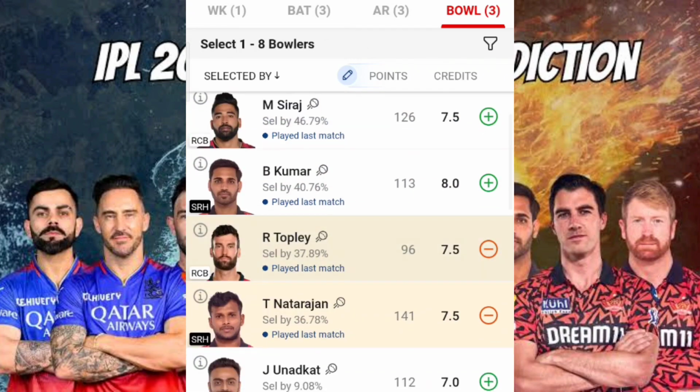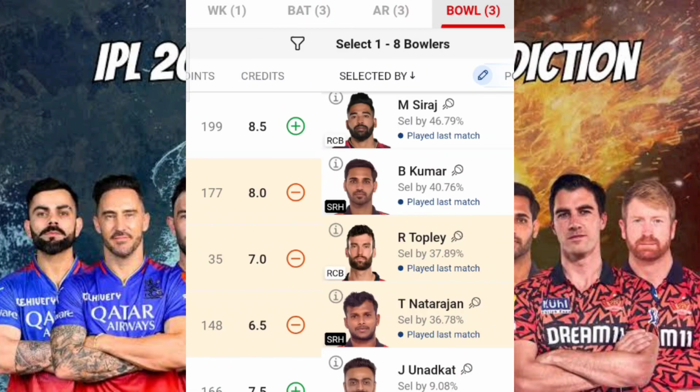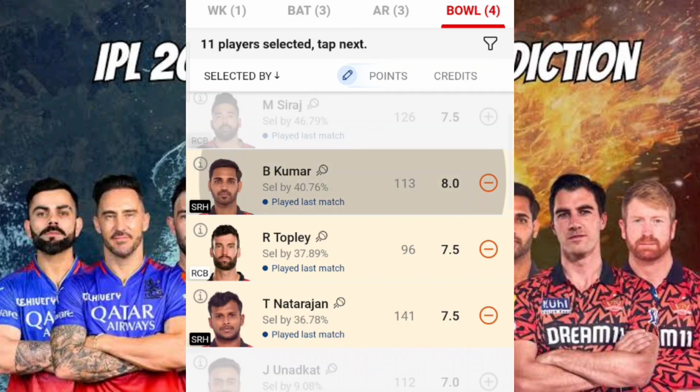Okay. Coming to Bhuvneshwar Kumar, there are high chances that he may get an early breakthrough, but if the partnership between VK as well as Duplessis goes for some 50 to 60 plus, then of course there are chances Bhuvneshwar may go wicketless, or end up finally taking 1 wicket or 2 wickets max. So again, I'm not excluding him from my team.